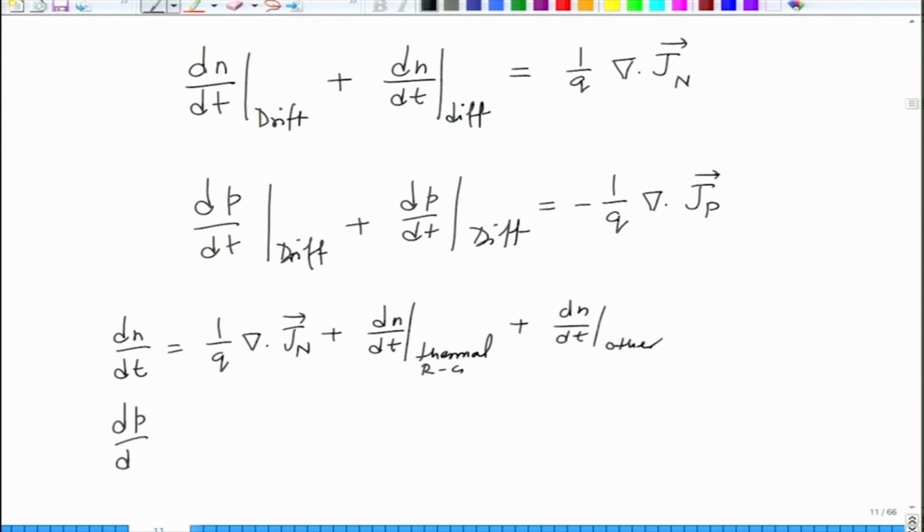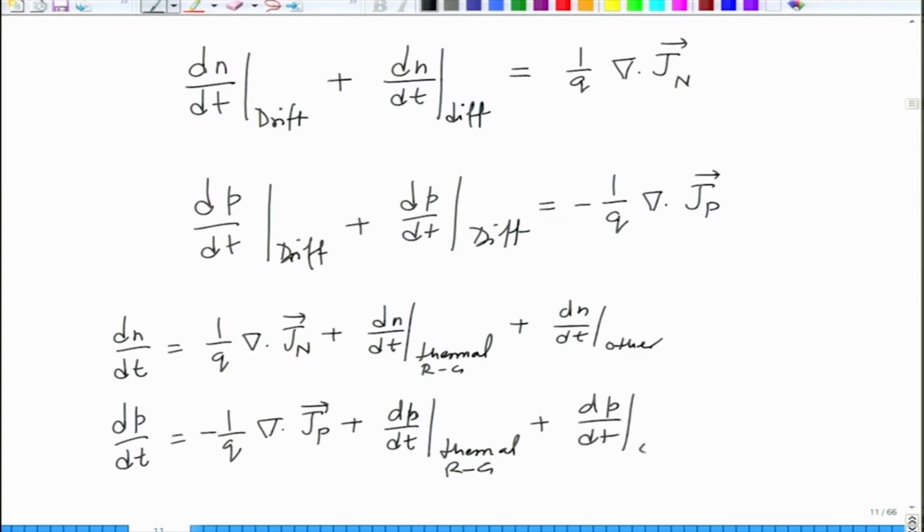Similarly, you can write dP by dt as 1 over q del of Jp plus dP by dt thermal, Rg, plus dP by dt other. These equations are useful because you can now correlate the changes in carrier concentration, electron or hole, with respect to electric field, with respect to diffusion gradient, with respect to recombination and generation. So all the terms are built into one.